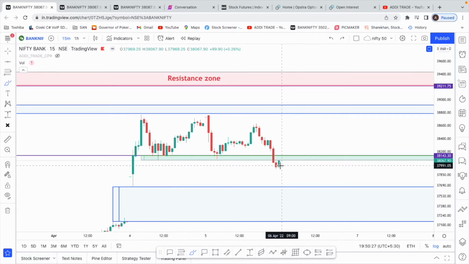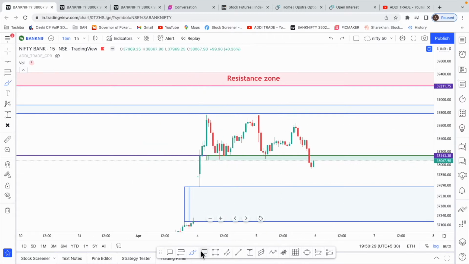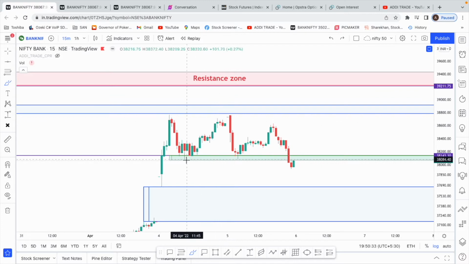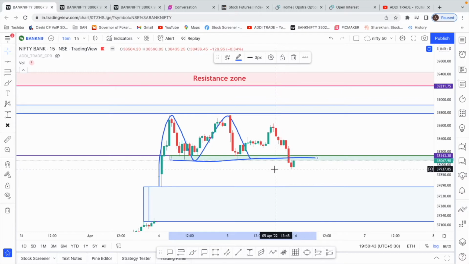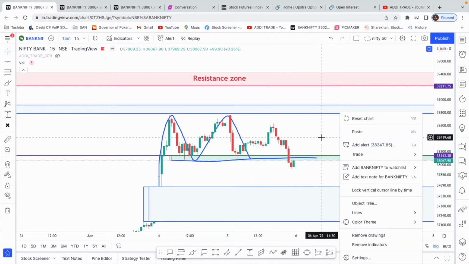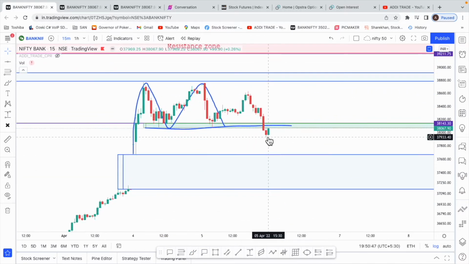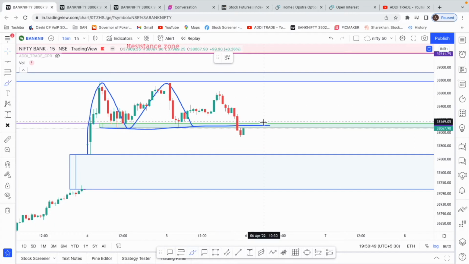Another chart pattern that has formed on Banknifty is this double top. This double top will work only if this neckline breaks, right? That is almost broken today. So we'll have to see tomorrow if we start trading below this support zone that I marked. I'm going to make this support zone a resistance zone now.